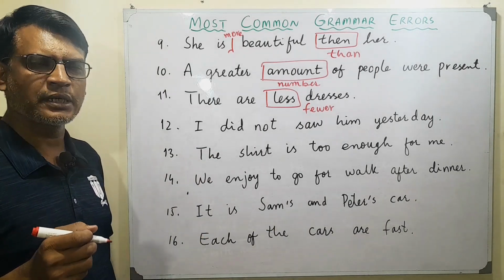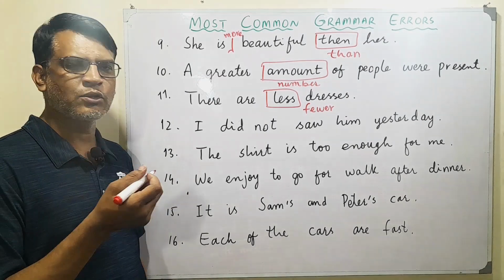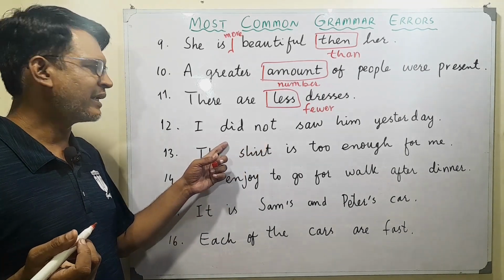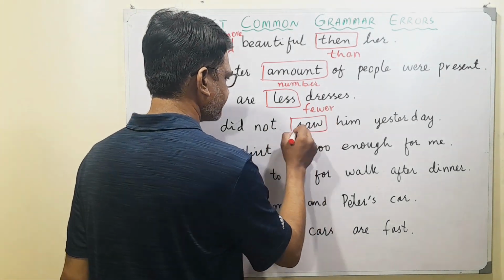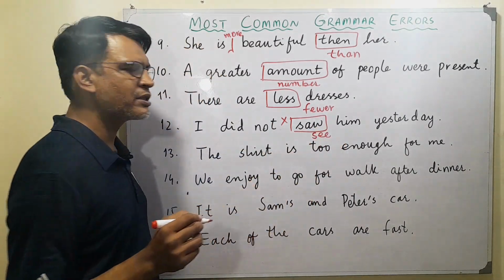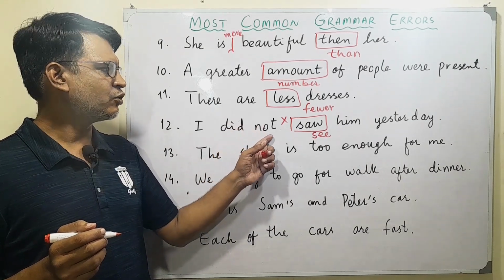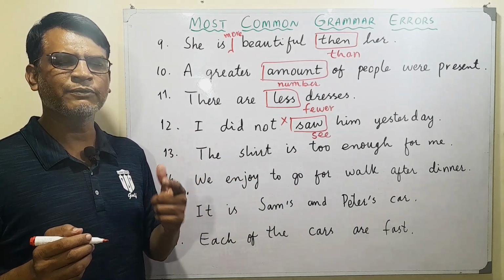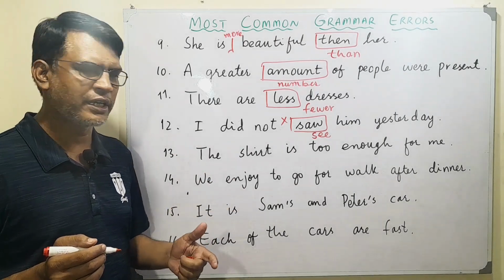I did not saw him yesterday. That's, I suppose, easy, but for young learners, this is also an issue. When we are using did not, which is a negative form of past indefinite tense, we can never use second form. We must use first form. I did not see him yesterday. So when you are using did not in a negative sentence, you must use first form of verb. You can only use second form with a positive sentence like I saw him yesterday. But with a negative, it will be I did not see him yesterday.